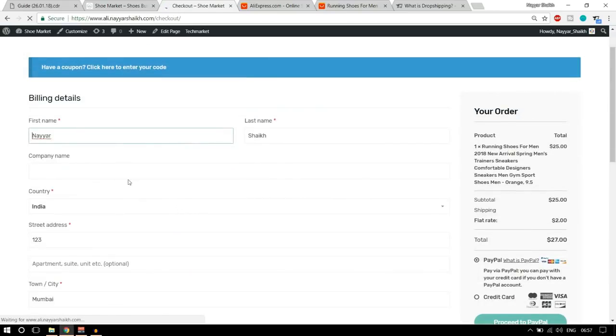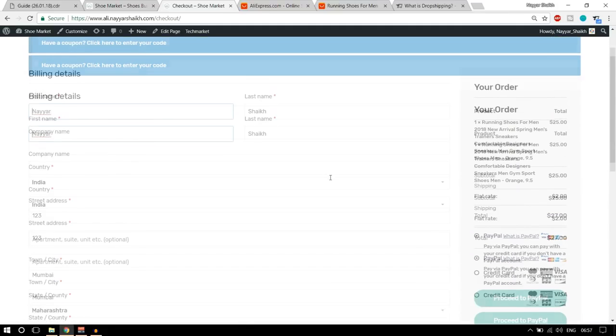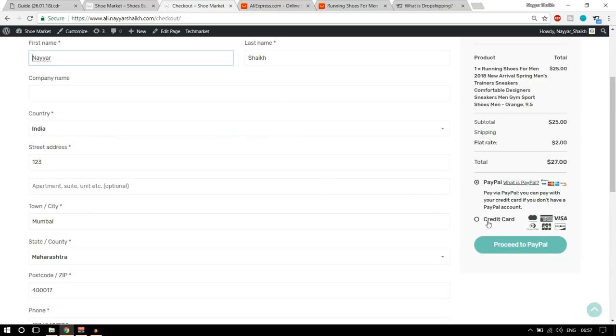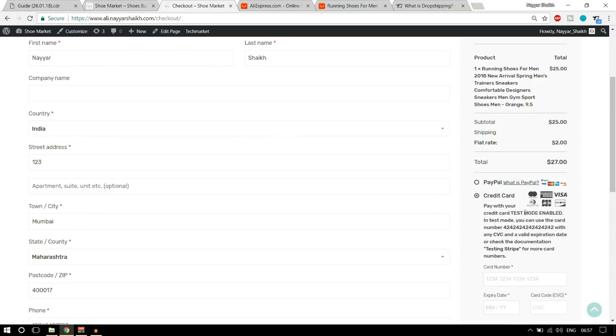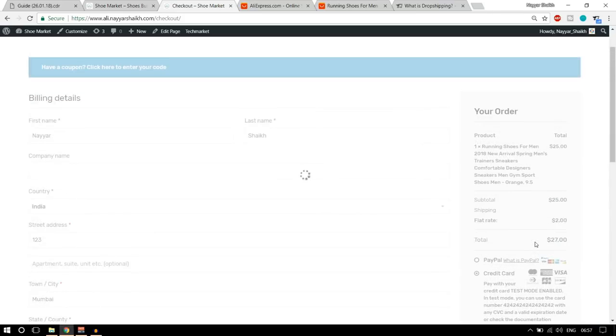Let's check out. The person who comes to your website will fill in all these details: their name, number, address and everything, shipping address, and they can pay through PayPal or credit card. For example, we are selecting credit card. Now let me make a payment over here. This is a demo payment, so you understand that. I'm making some payment. Let us place the order. The payment is getting processed.